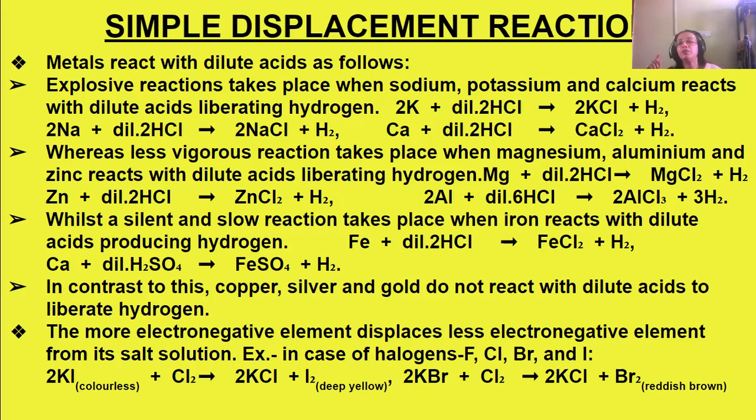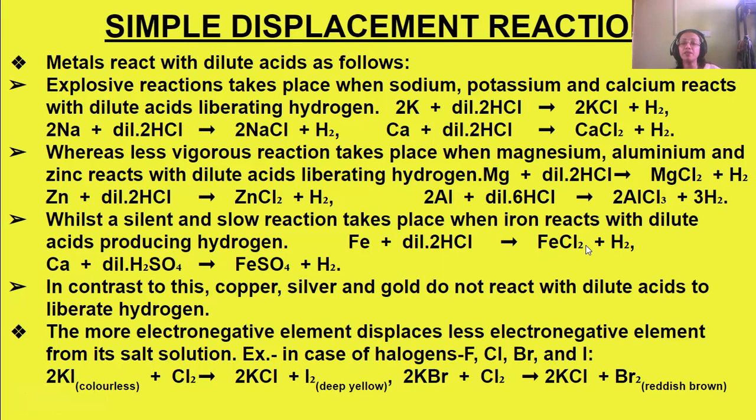Next, we come to iron. When dilute acids react with iron, it is a very silent and slow reaction. When iron reacts with dilute hydrochloric acid, ferrous chloride, FeCl2, is formed and hydrogen is liberated. When it reacts with dilute sulfuric acid, it is not Ca, but Fe, please rectify, it forms FeSO4 and liberates hydrogen.